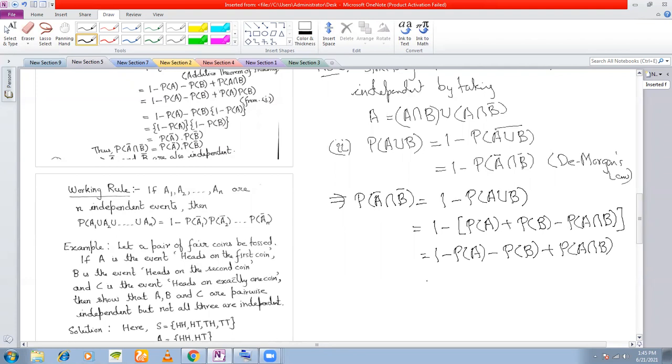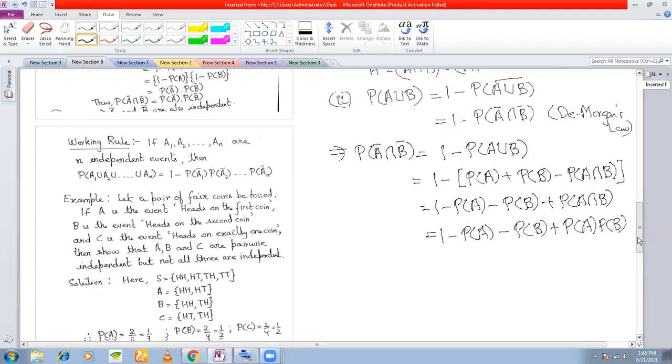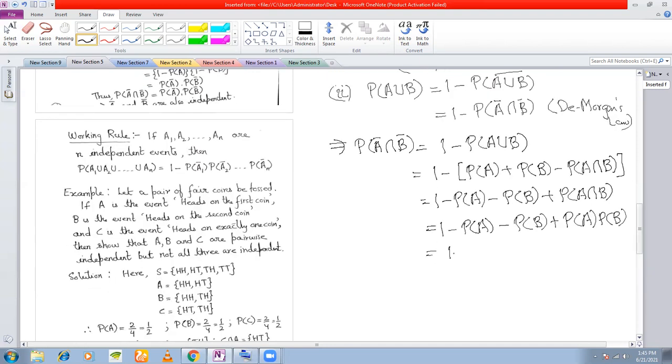Now, since A and B are independent events, I can write P of A intersection B is equal to PA into PB, because it is given that A and B are independent events. So what do we have? 1 minus PA I take together, minus, and from these two I take PB common to get 1 minus PA.